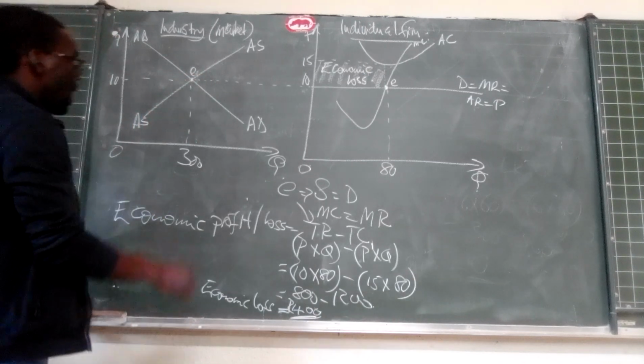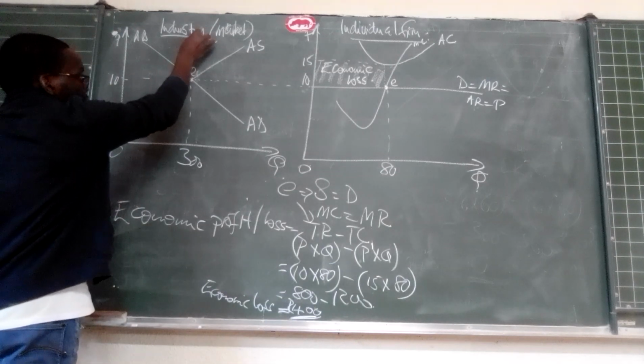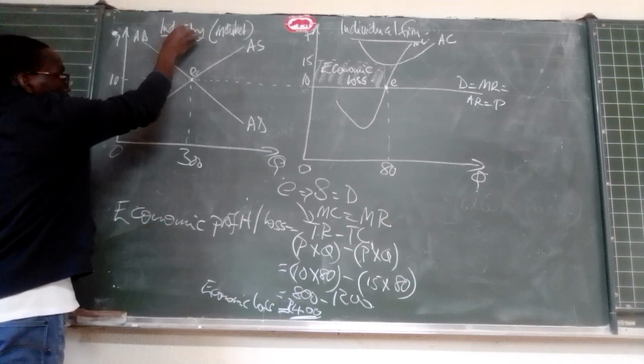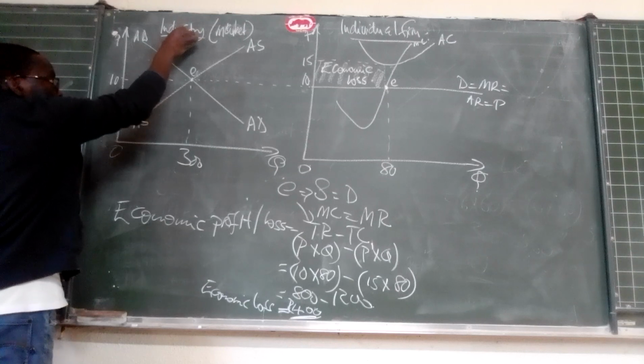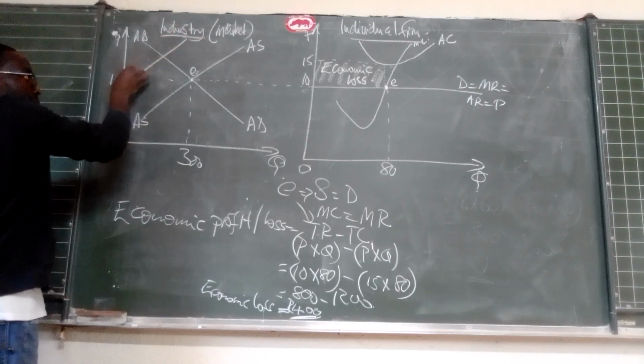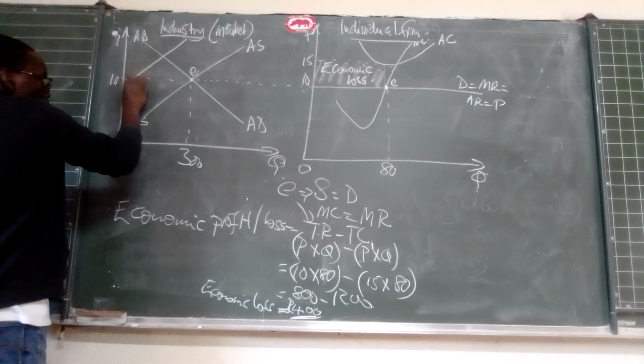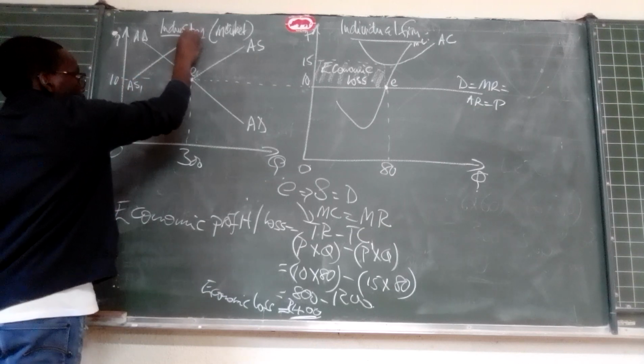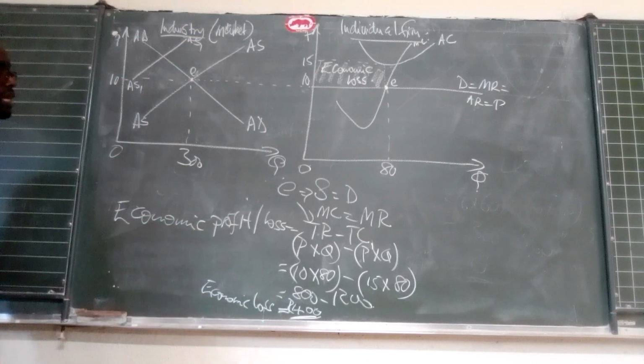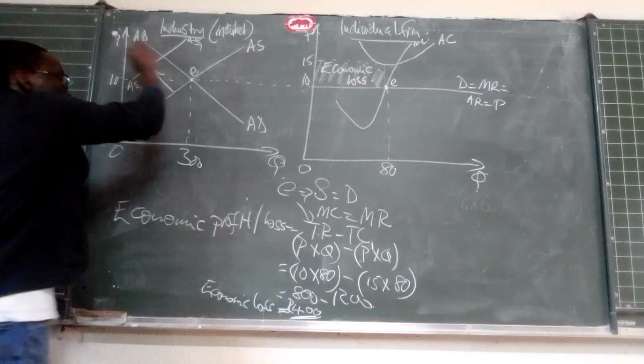Correct? Our aggregate supply curve is going to be shifted to the left. Okay? And this one will be a new supply curve, AS1, like that. Our aggregate supply curve is shifted to the left.